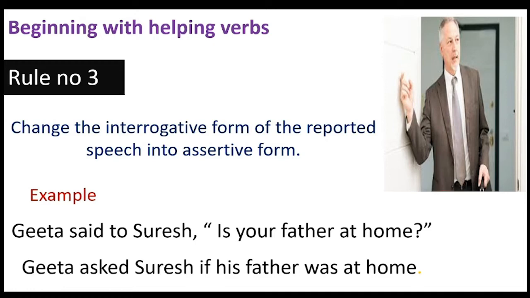Children, you remember in the rule itself we learned that the interrogative form should change into assertive. So there should be no interrogative mark. Instead of the interrogative mark, we have to use a full stop. So the final answer will be Geeta asked Suresh if his father was at home.